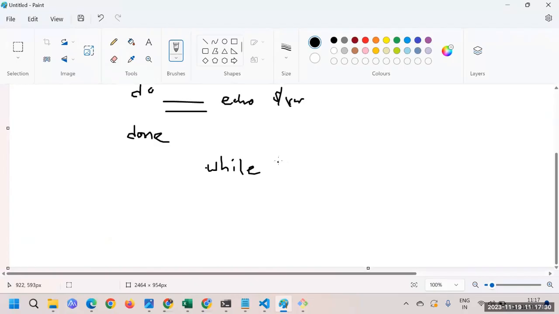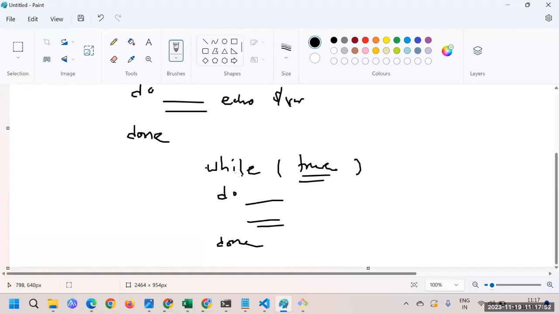So it goes this way: while, and then till the time we have this condition set as true, the execution will happen. Syntax is very simple: while, do, done. Whatever we have mentioned in between will keep on running again and again.